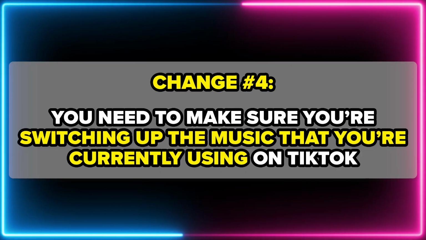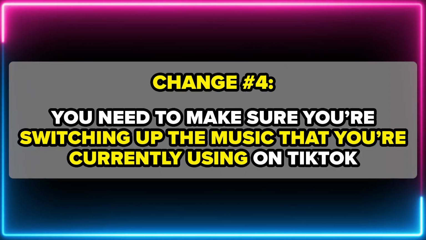Now, change number 4 is you need to switch up the type of music that you're currently using on TikTok. You need to make sure that you're doing one of 2 things. 1, you need to make sure that whatever music you're using is something that has helped another creator in your niche go viral. The way that you're going to figure this out is you're going to look at other popular creators within your niche. You're going to see what kind of content they're creating. You're going to recreate one of their posts, and you are going to use that same exact sound.